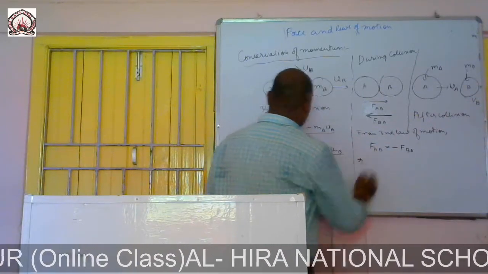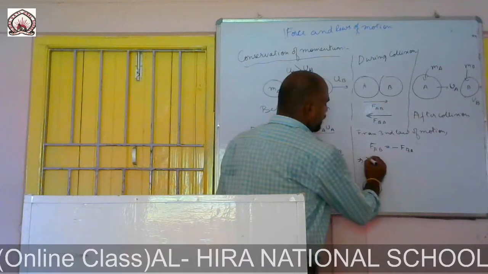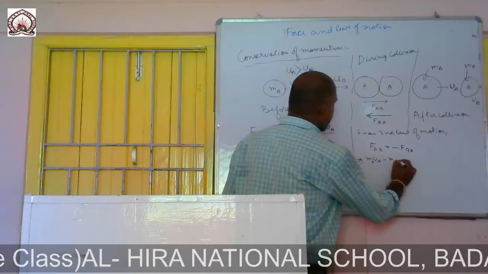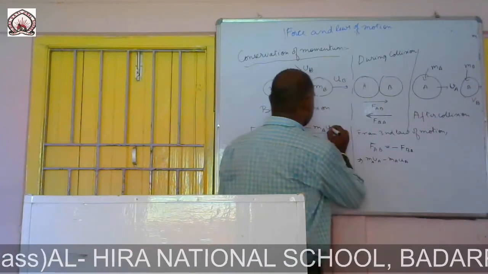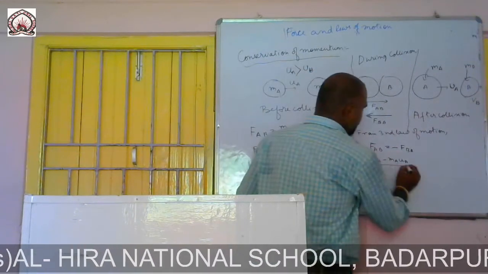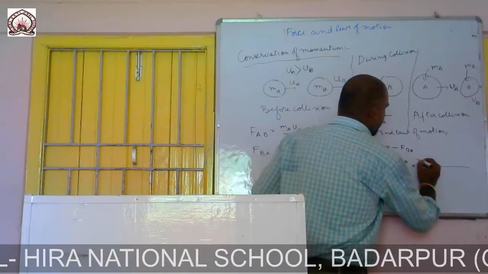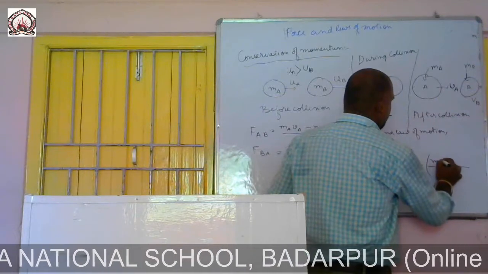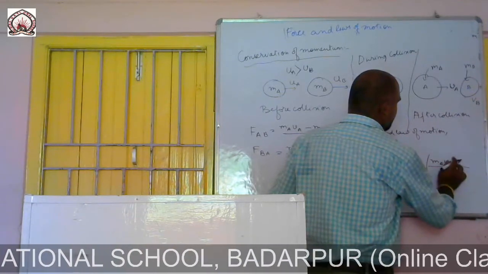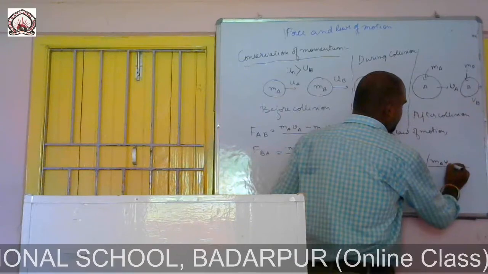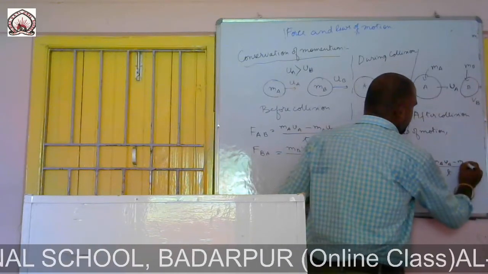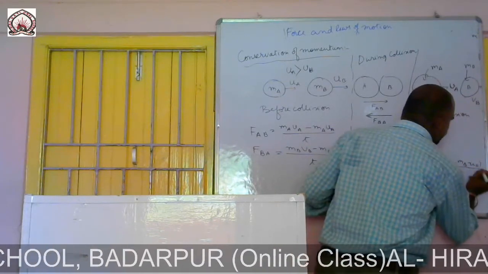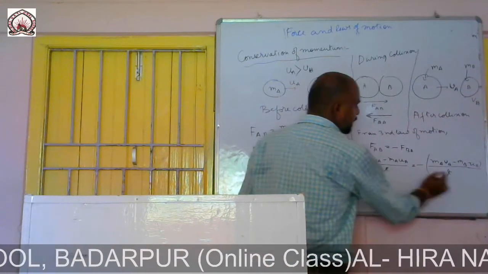Now if I put the values, MA into VA minus MA into UA divided by t equals minus of MB into VB minus MB into UB divided by t. Here t gets cancelled.